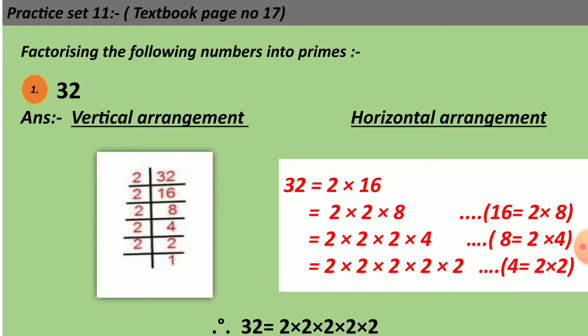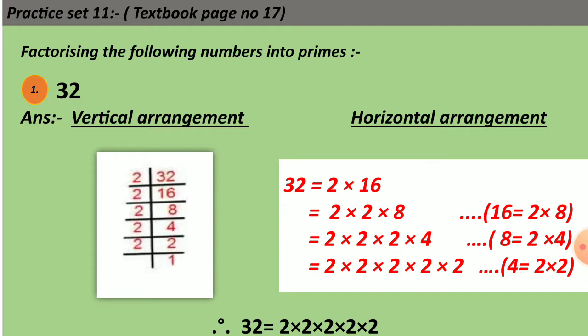In the second step, again you will factorize the number 16. So the factors of 16 are 2 and 8. So 2 you are going to write on the left hand side of the vertical line and 8 you will write on the right hand side of the vertical line below 16. In the third step, again you will factorize the number 8, that is you get the factors as 2 and 4.